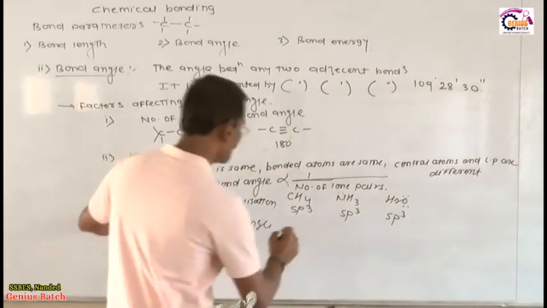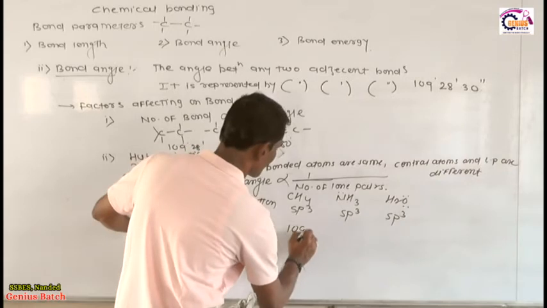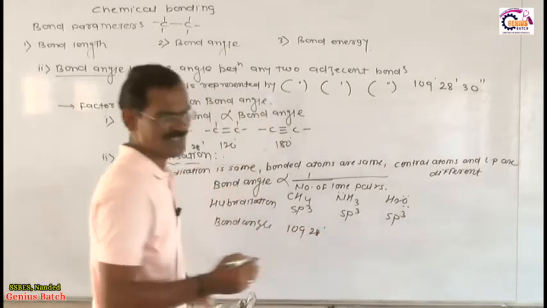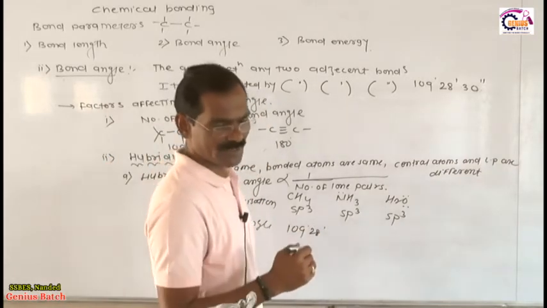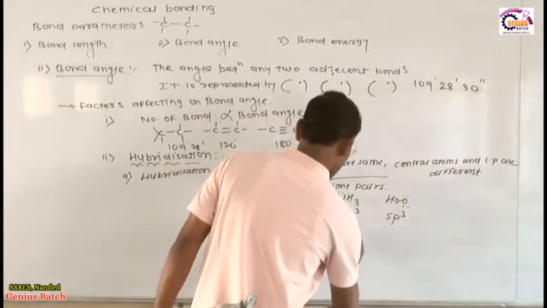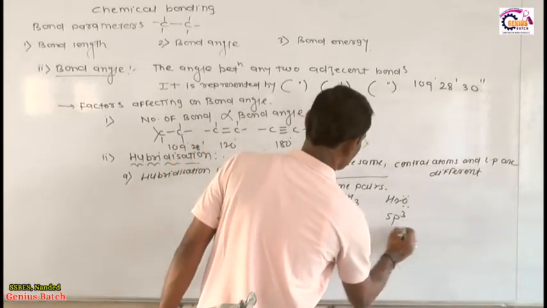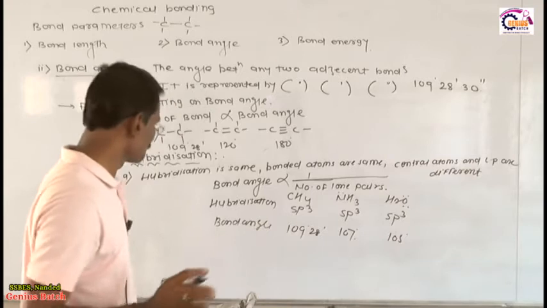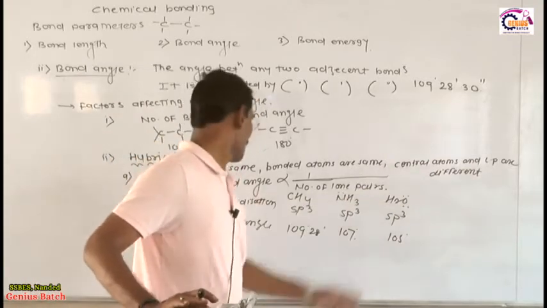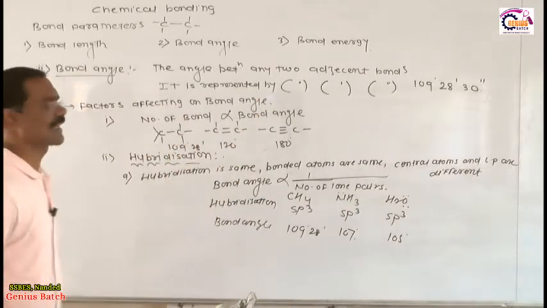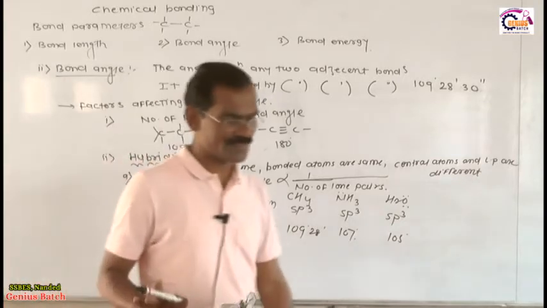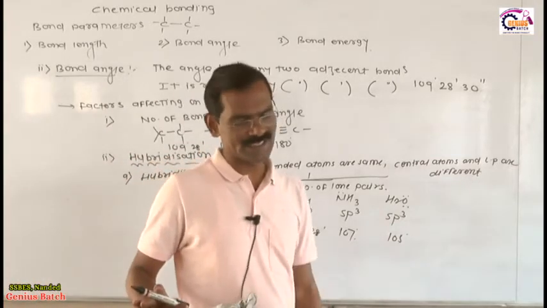Now my friends, the bond angle of this is 109 degree 28 minute, yes or no? The bond angle of this is 107 degree, and the bond angle of this is 105 degree. So what does this indicate? As the number of lone pairs of electrons increases, the bond angle decreases. So this is the first case which we considered inside this phenomenon.